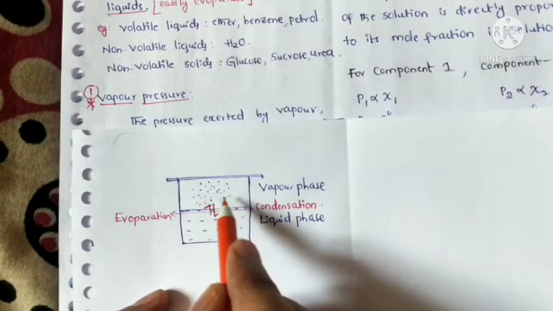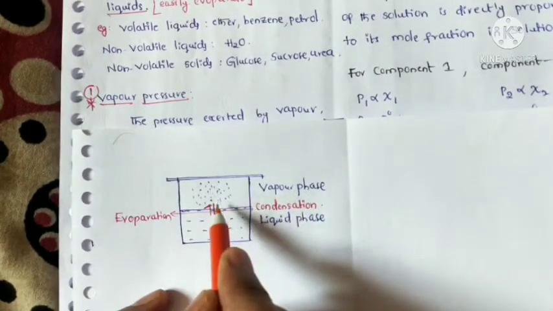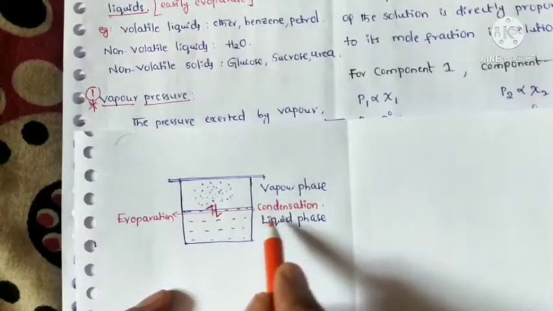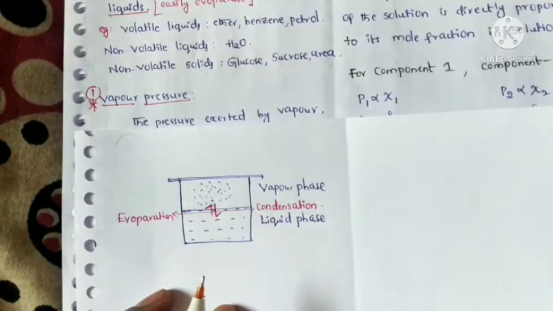Some water molecules in the vapor phase come back into the liquid phase. That is called condensation.